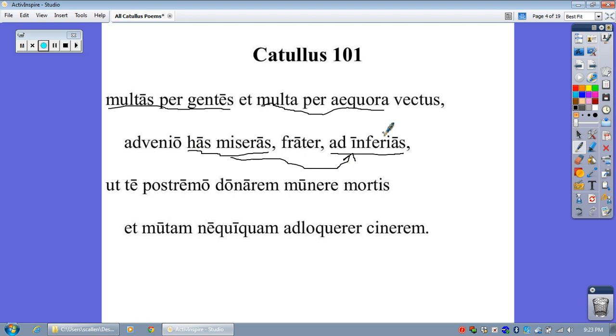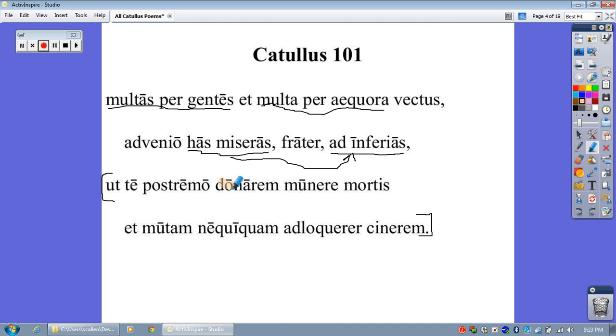Okay, do we see a clause anywhere? Well, this jumps out at us because it has ut. And where does it end? It ends at the end of the sentence, using punctuation, of course, to help us out. But we also know that ut is usually followed by a subjunctive verb, and we happen to see two subjunctive verbs inside that clause. And I'm sure that you can see them.